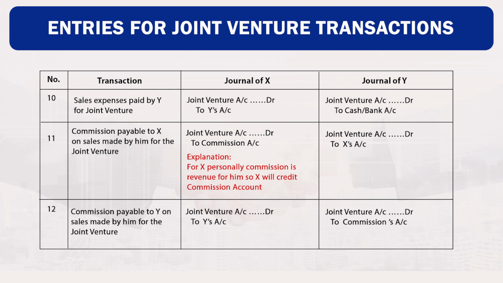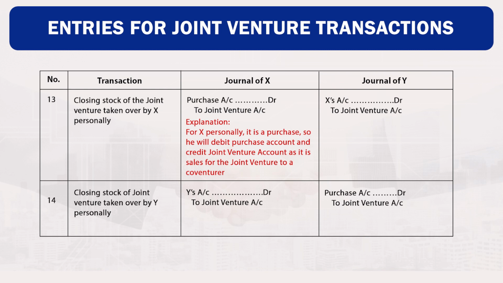Transaction number 12. Commission payable to Y on sales made by him for the joint venture. In the book of X, joint venture account debit to Y's account. In the book of Y, joint venture account debit to commission account.